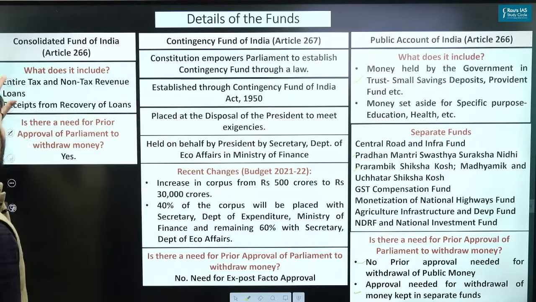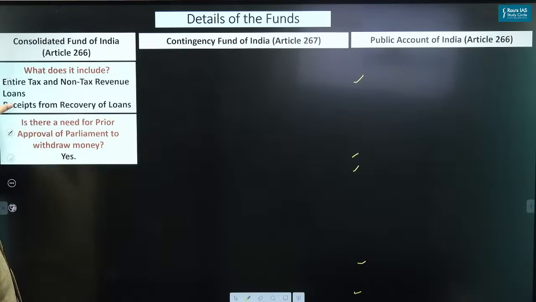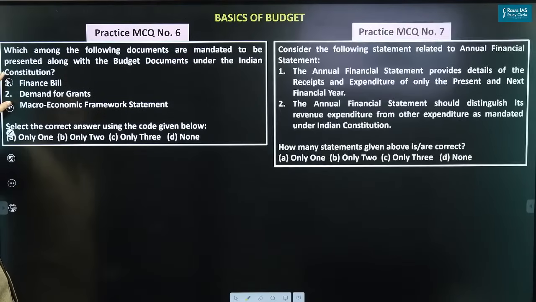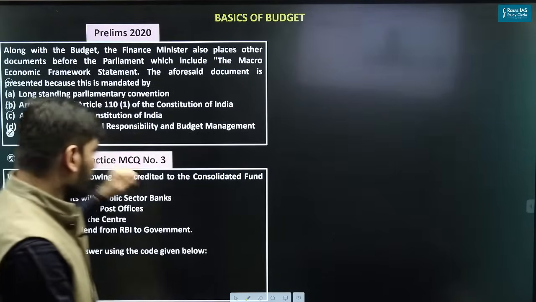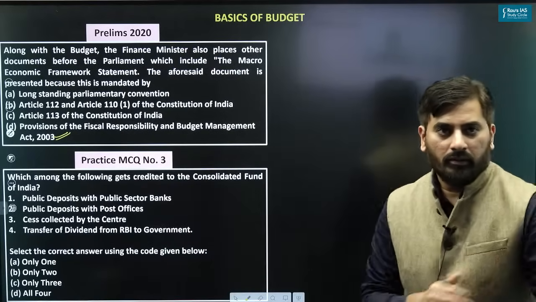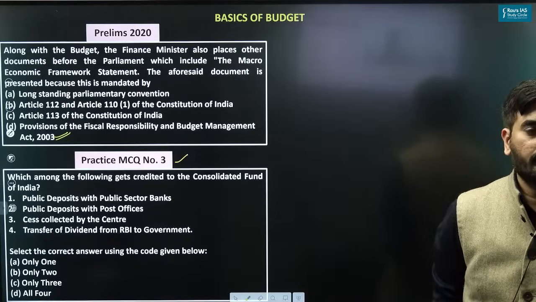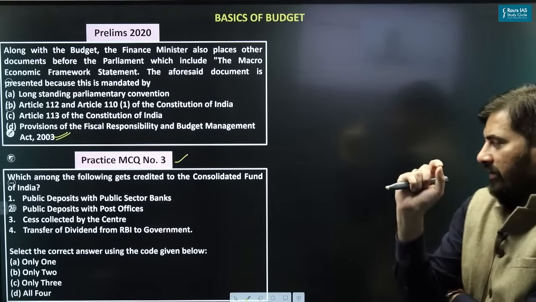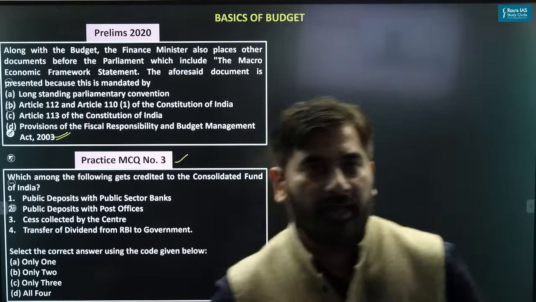So keeping this in the background, let's take up a practice question. Look at the practice question. Practice MCQ number 3. Which among the following gets credited to the Consolidated Fund of India? Please take your time.